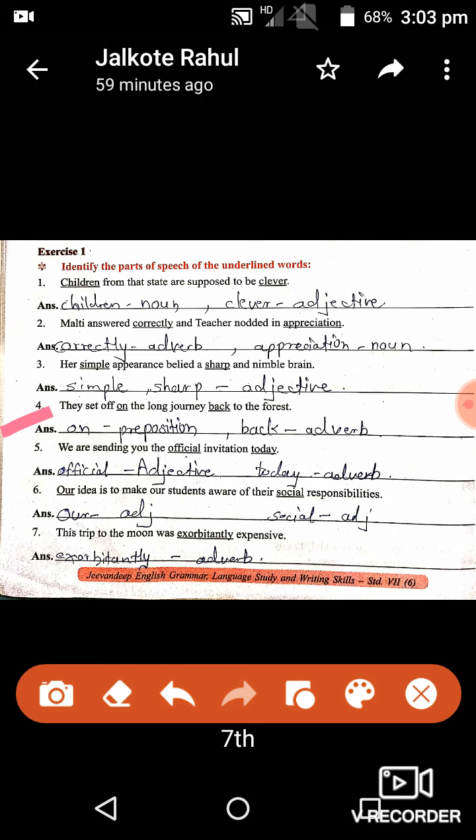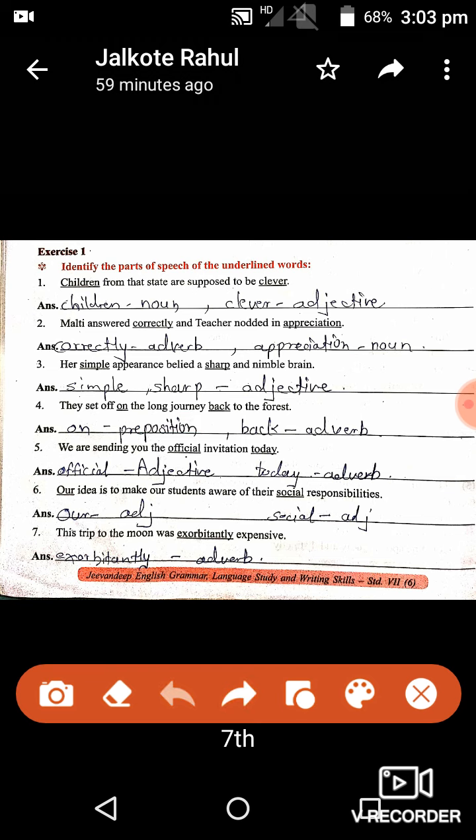Next, fourth: they set off on the long journey back to the forest. On is a what? Preposition. Why is it a preposition? See students, if you are studying preposition, preposition is a word which comes before a noun and shows a relationship with it. So here on is related to the noun journey. On the long journey. So on is showing relation with the journey. That's why on is a preposition.